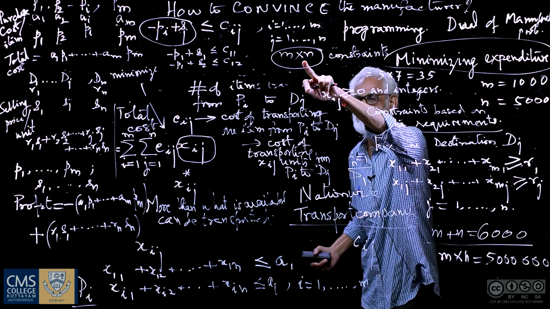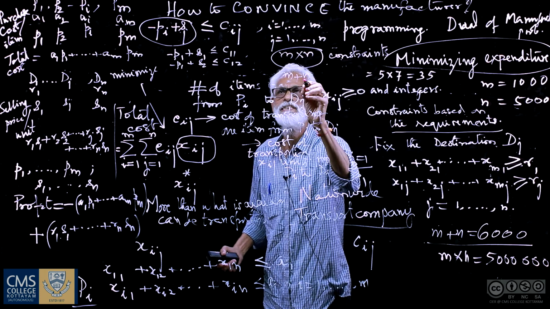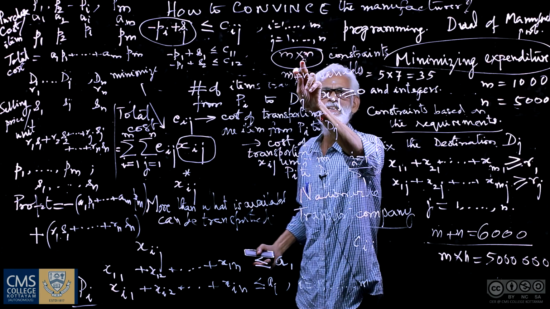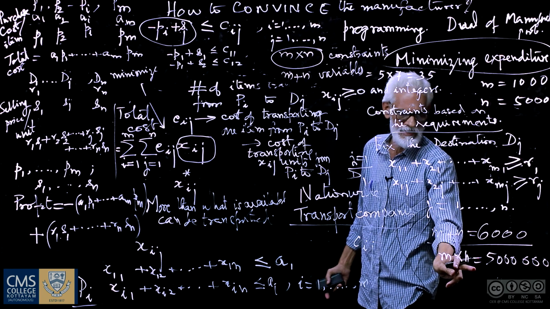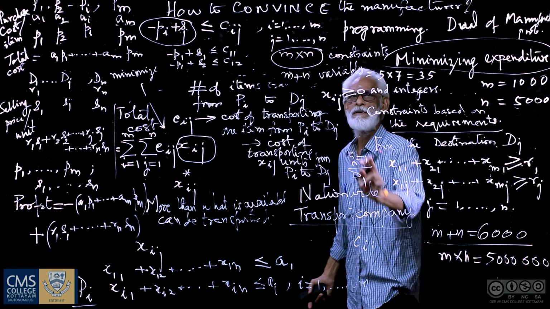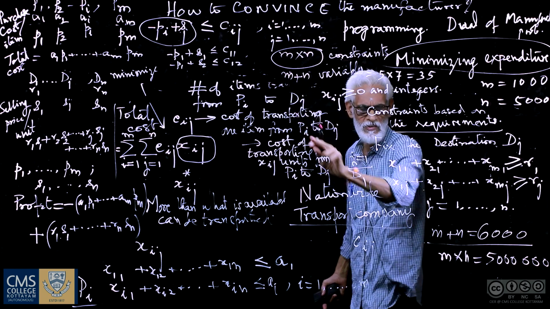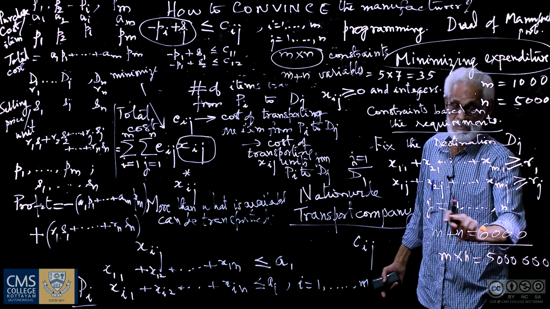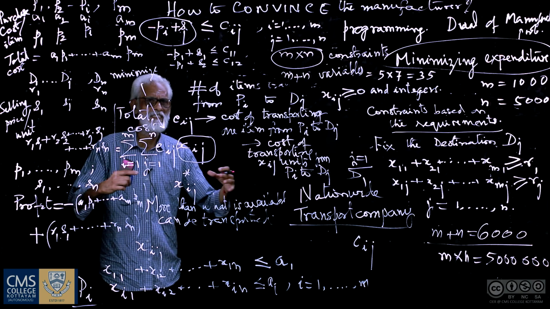So the number of variables in this is equal to the number of constraints in the other, and the number of variables in the other is equal to the number of constraints in this.